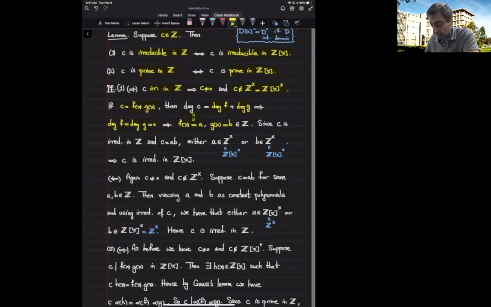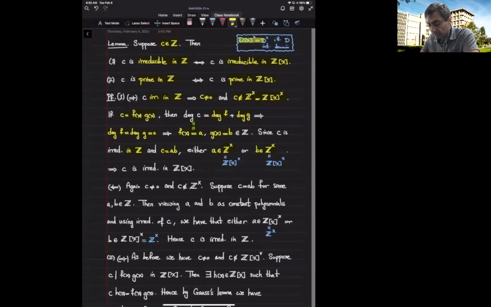Then knowing that C is A times B and knowing that C is irreducible in Z, we deduce that either A is a unit or B is a unit in the ring of integers. But as we've mentioned over here, the group of units of Z, or D in general for any integral domain, is the same as the group of units of the ring of polynomials with coefficients in Z or D in general. So these are the same. So that means either A is a unit or B is a unit, and that's exactly what we wanted to show. So this implies that C is irreducible in the ring of polynomials with integer coefficients.